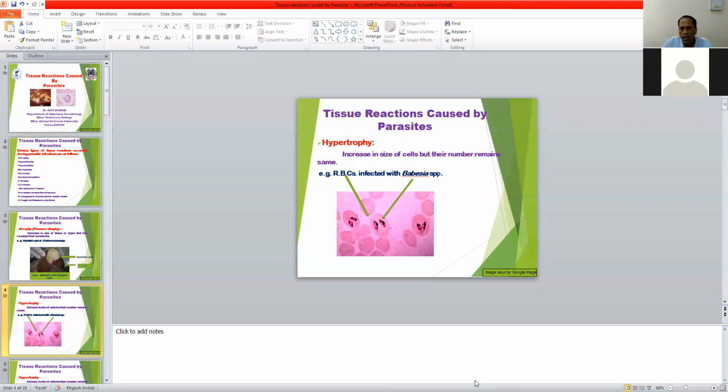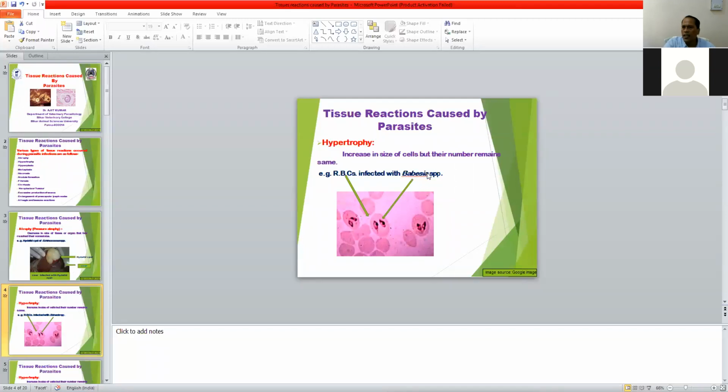This type of hypertrophic tissue reaction increases the size of the cell, but the number of cells remains the same as before, whatever the number was earlier. Only the size of the cell increases, that is called hypertrophy. So hypertrophy tissue reaction occurs during Babesia infections.